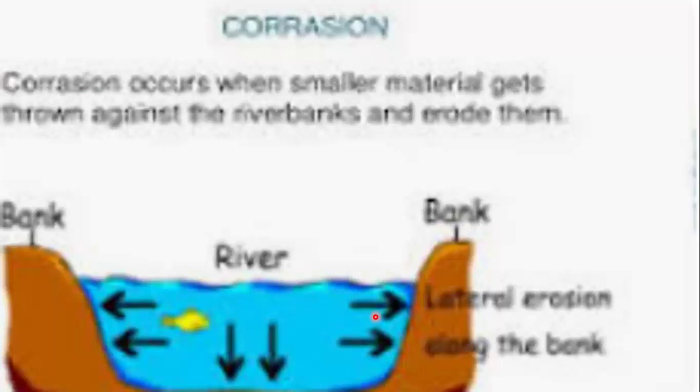There are two types of corrosion: lateral corrosion and vertical corrosion. Lateral corrosion widens the bank of the river, whereas vertical corrosion deepens the river bed.